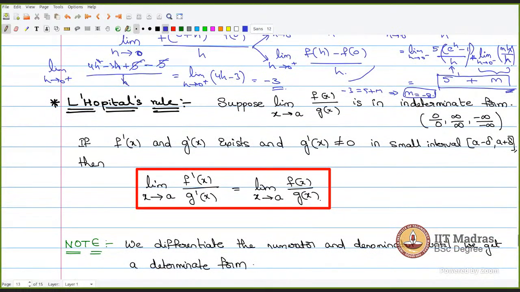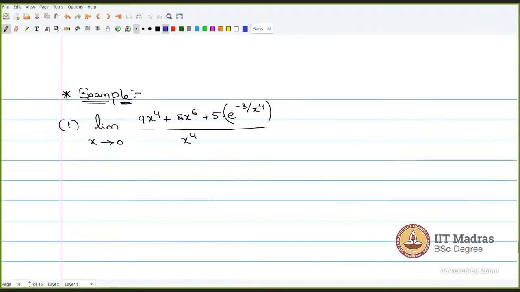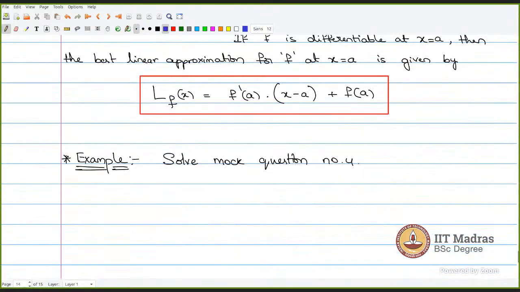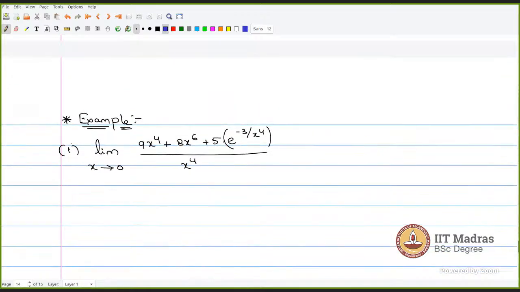Is this the last one, sir? We are in a hurry. How long will it take? Example and linear approximation. Okay, thank you.